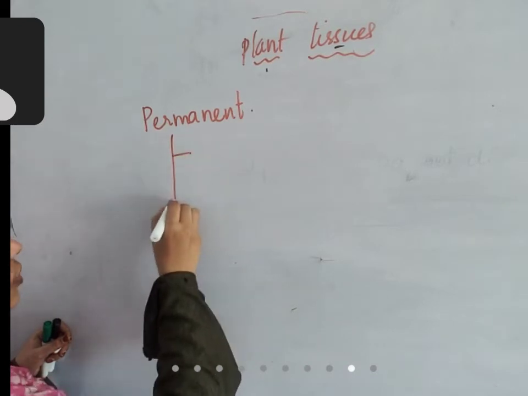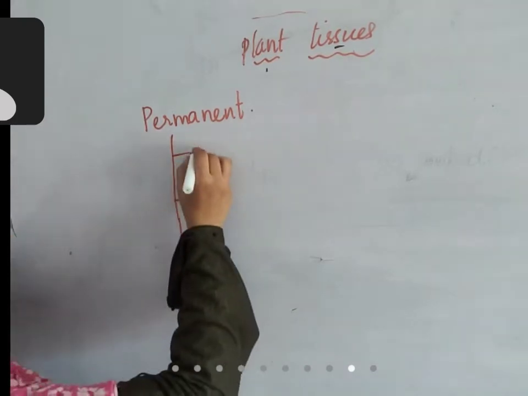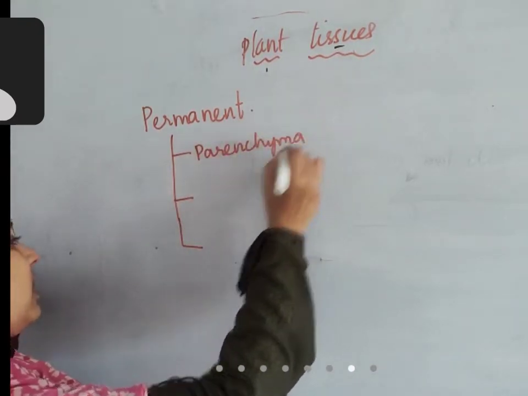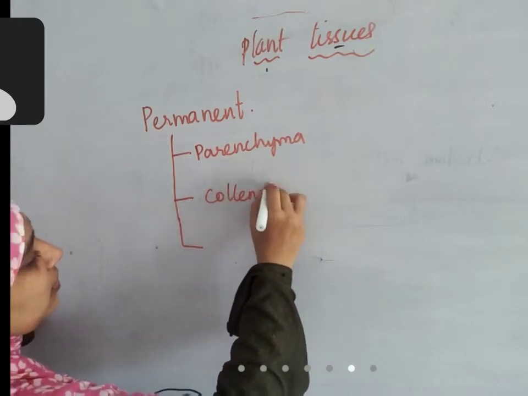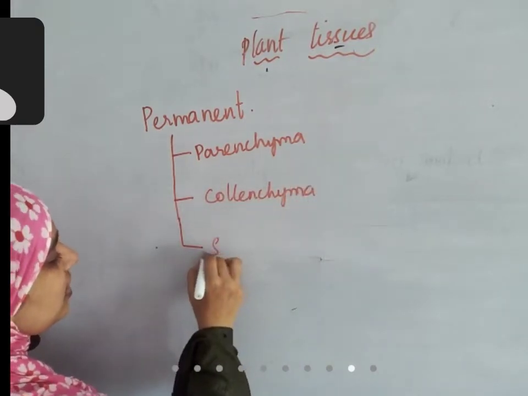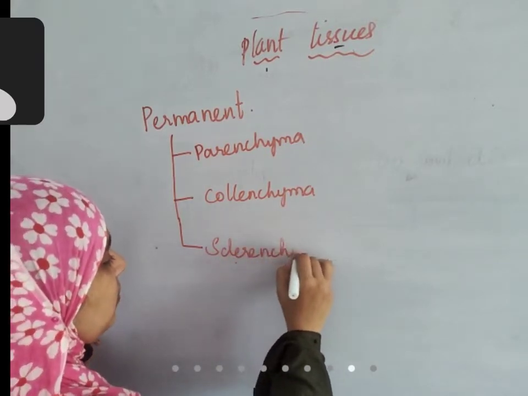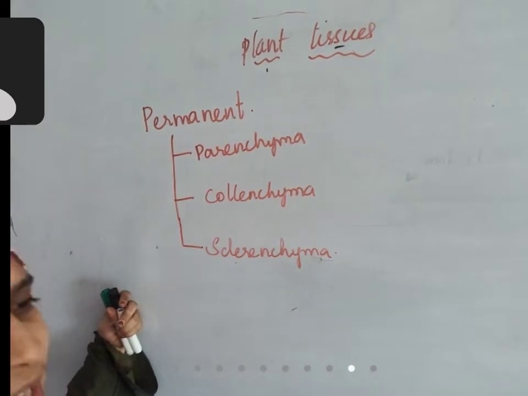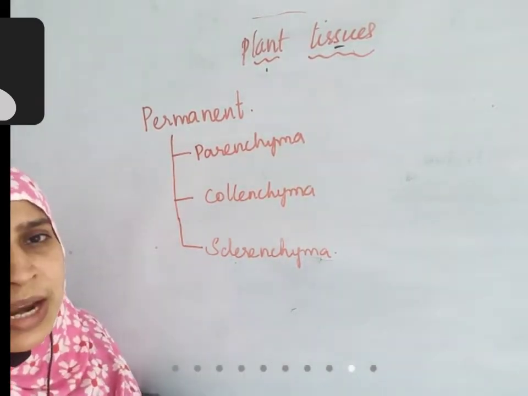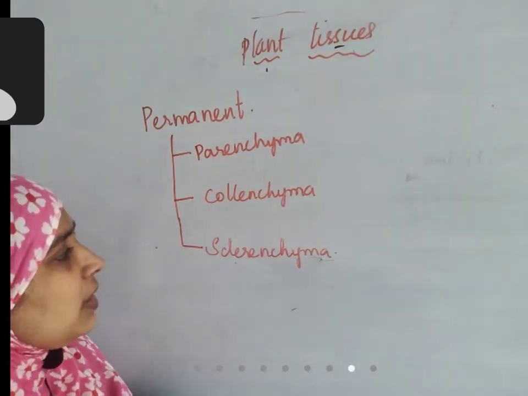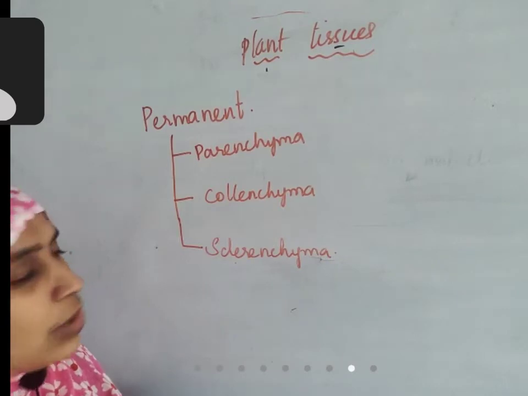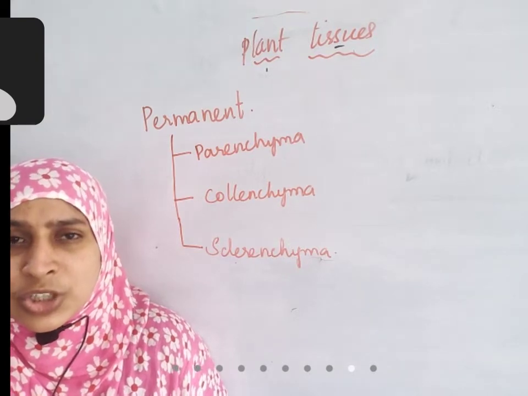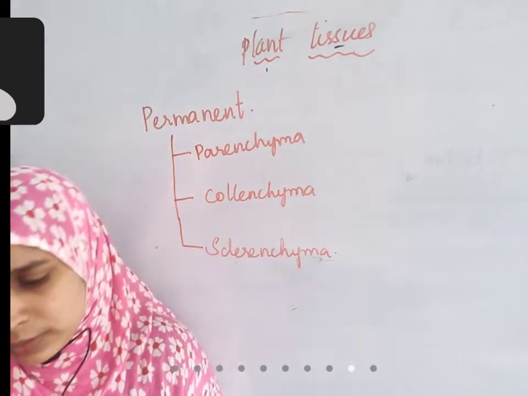Permanent tissue is divided into three types. First one is parenchyma. Second one is collenchyma. Third one is sclerenchyma. The same way we tried to understand the comparative study of meristematic and permanent, here also we are studying the three types of permanent tissue comparatively, to understand where they are present and what the difference in structures is. All these we'll understand when we study them comparatively.